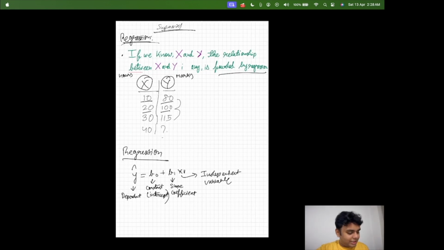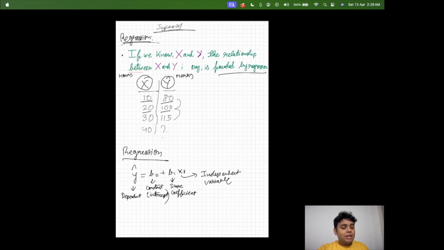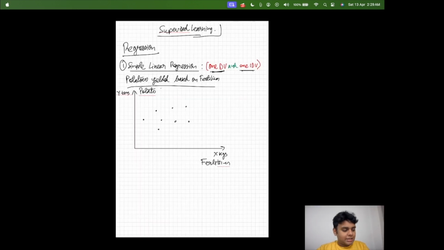Now, let's go back to the formula that we were using. The dependent variable, which is the potato, equals the constant B0 plus B1, which is the slope coefficient, times X1, the independent variable, right? So, the constant and the slope coefficient is what we calculate. For example, if we are getting 8 tons of potato by using 3 tons of fertilizer, and if we put it in this formula, then we would be getting some value for the dependent variable, which is the potato. But we are not looking to do that right now. Definitely, that is what the machine learning model does for us. We do not need to do it manually, right?